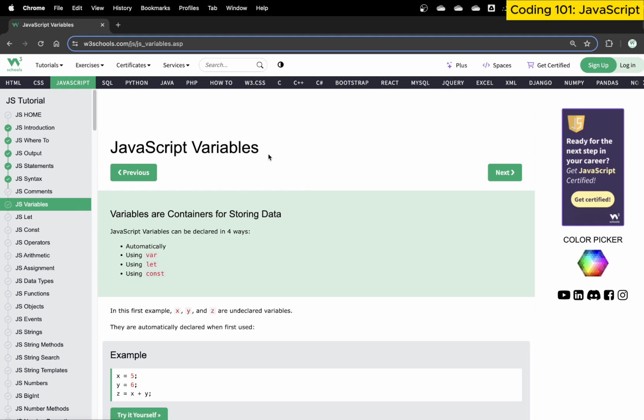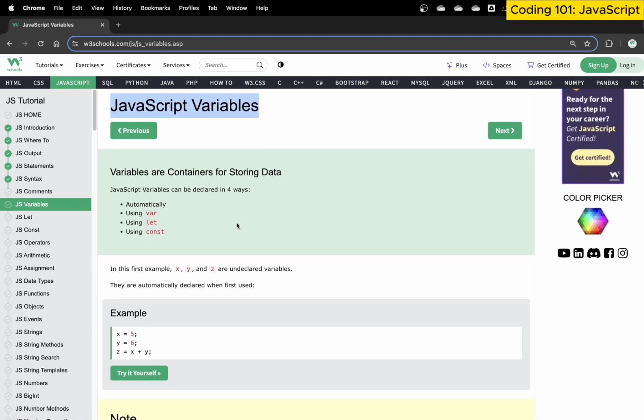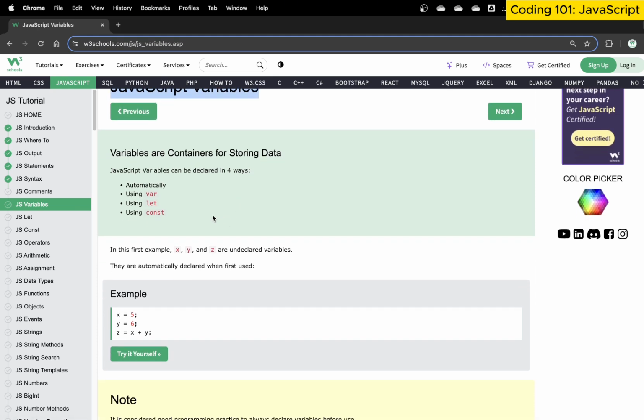Now moving forward, let's talk more about JavaScript variables. What exactly are variables? Well, you can consider variables as containers. They are basically used to store data. So we have direct values, which are literals. Remember we talked about this previously. These are literals, but sometimes it's easier to process and work with these literals if we hold them in a container. That way we can change, modify, update, and do various different operations on them very easily. So that's why we tend to use containers.